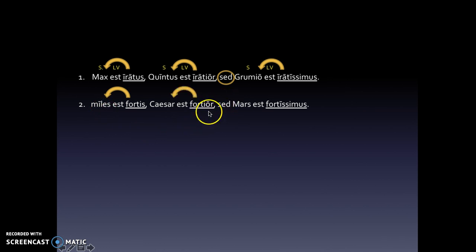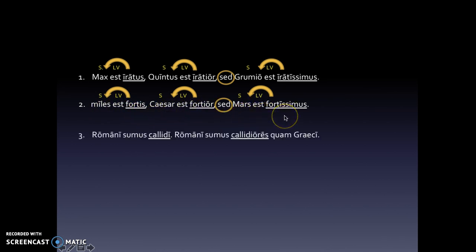Fortior. This is nominative singular. This is nominative singular. Fortissimus. This is nominative singular. This is nominative singular. We've got a connector here with sed. And let's label everything that's left. Miles is subject because it's nominative, and we've got a linking verb. Caesar is a subject, linking verb, subject, linking verb. The soldier is brave. Caesar is braver, but Mars is the bravest.